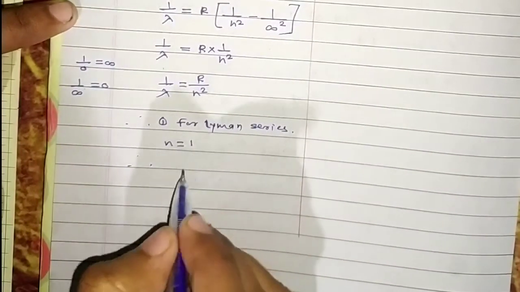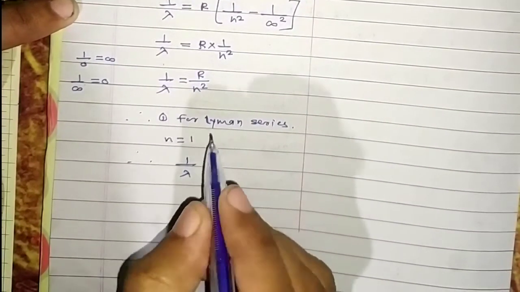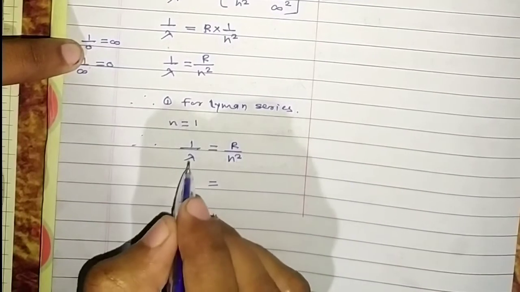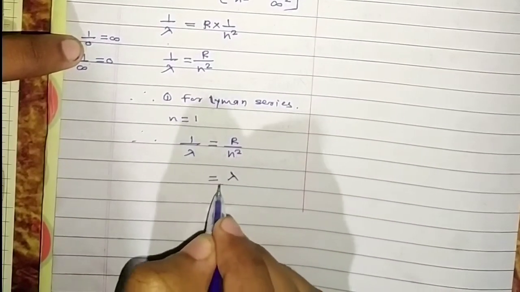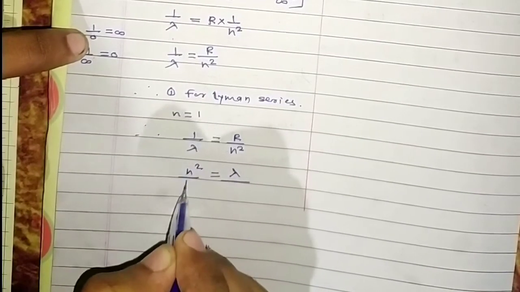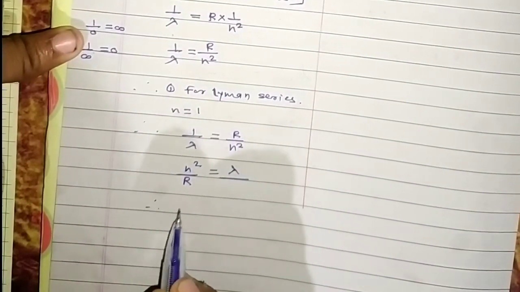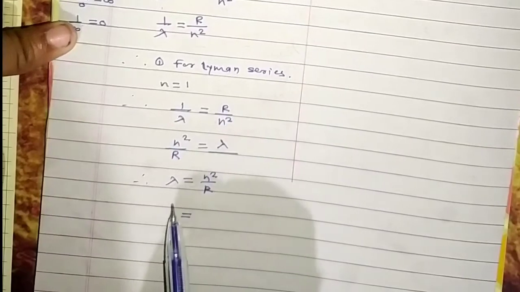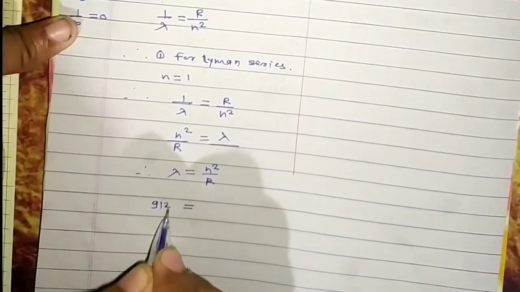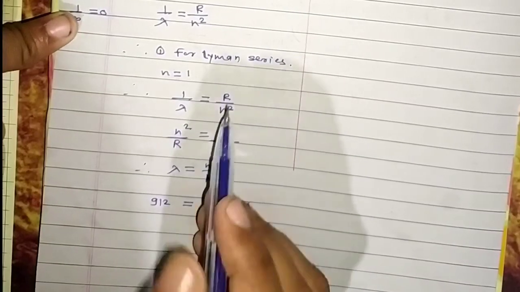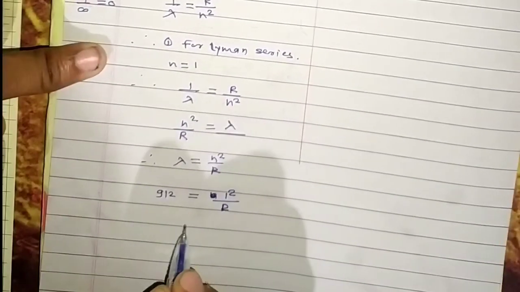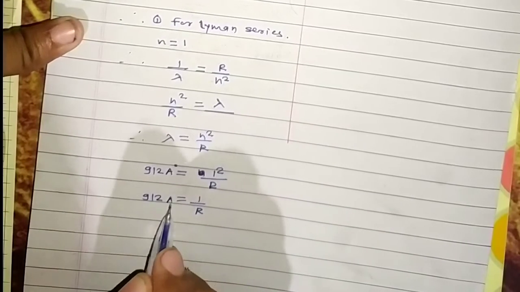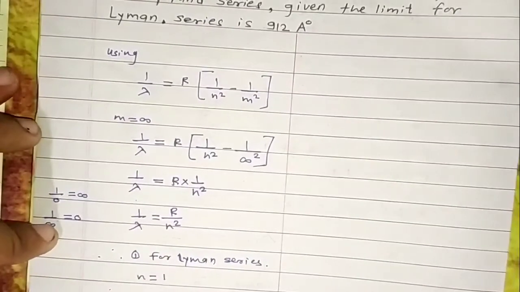Using this relation, 1 upon lambda is R divided by n square, so lambda is equal to n square by R. They have given the value for lambda, that is 912, and n is 1, so you get 1 square upon R. So the value of 1 upon R is 912 angstrom.